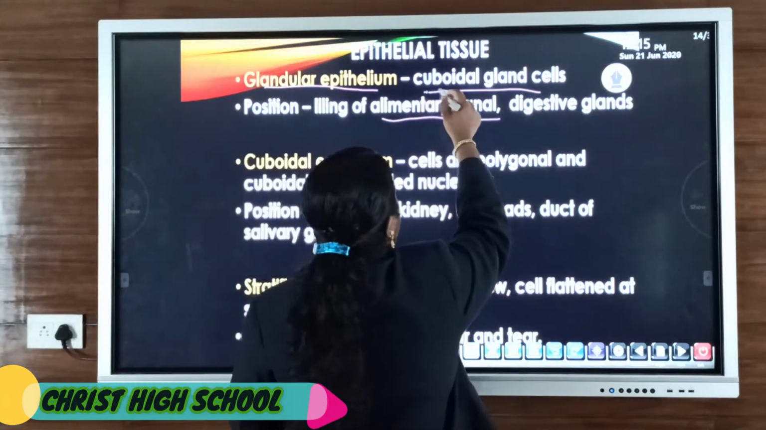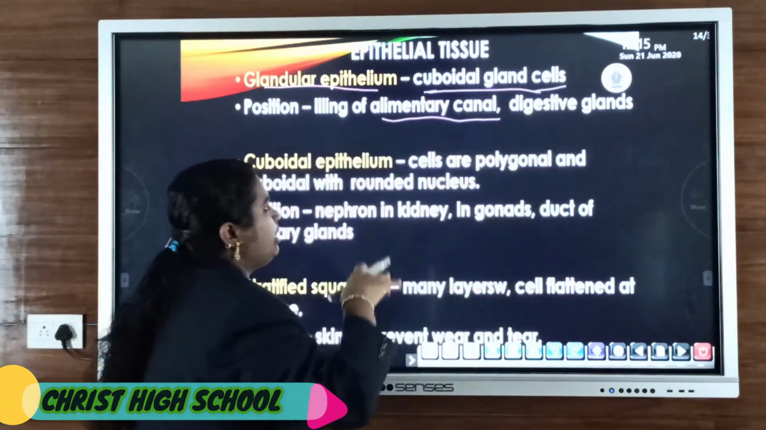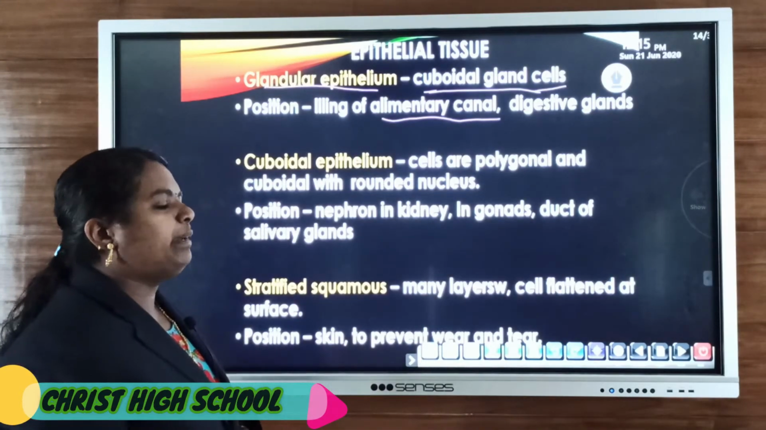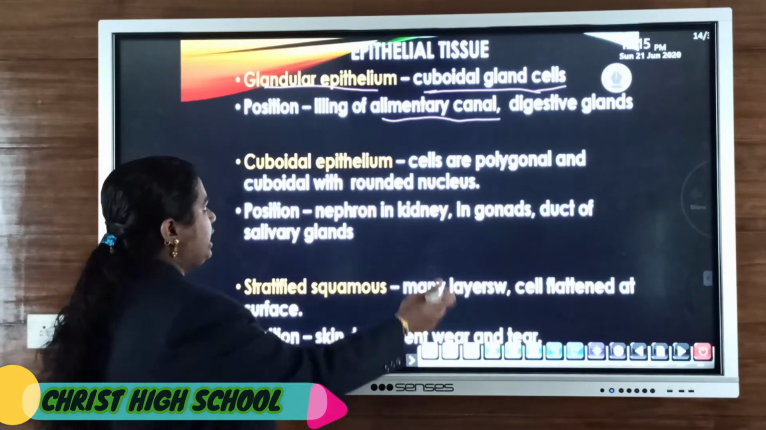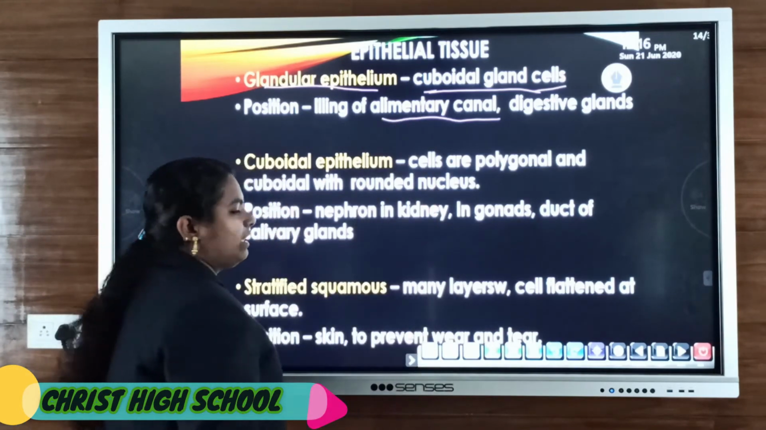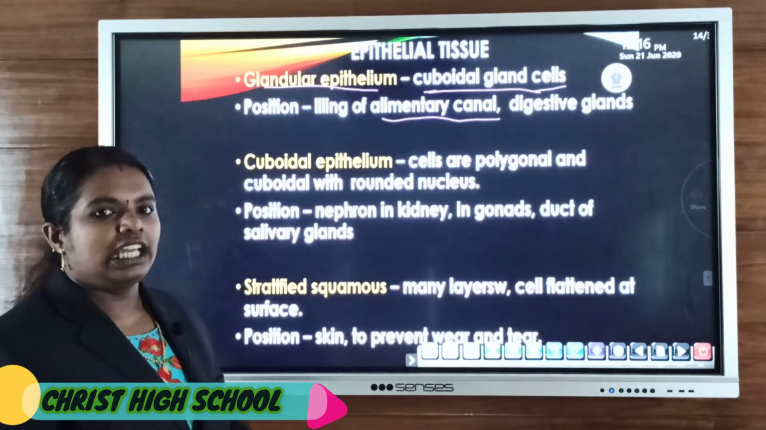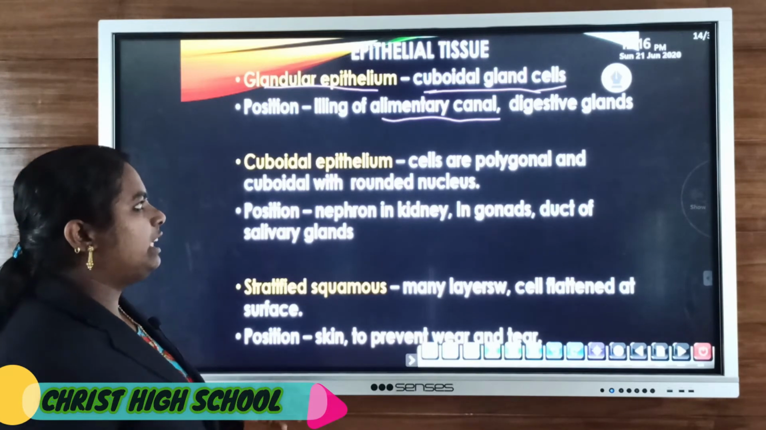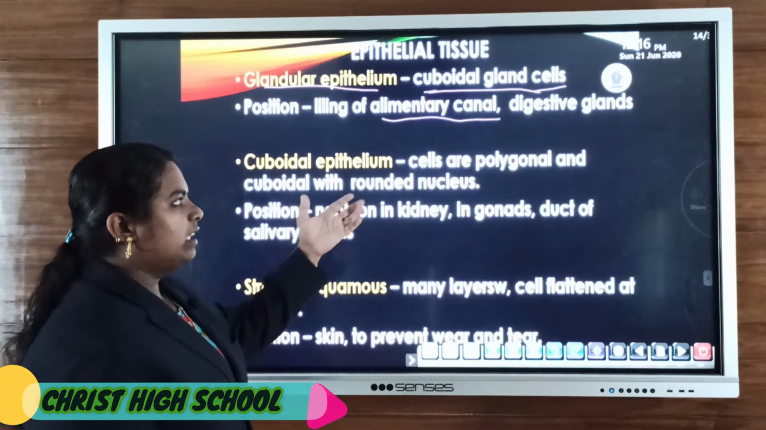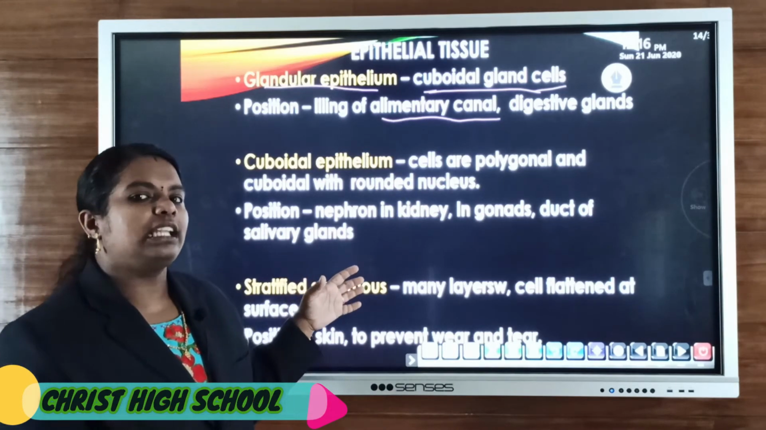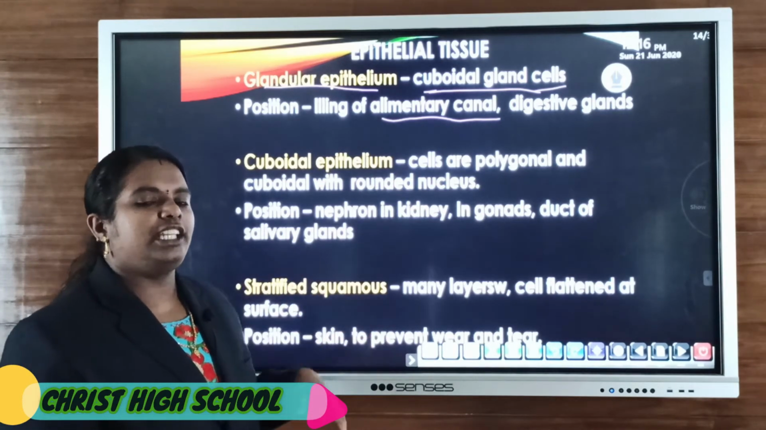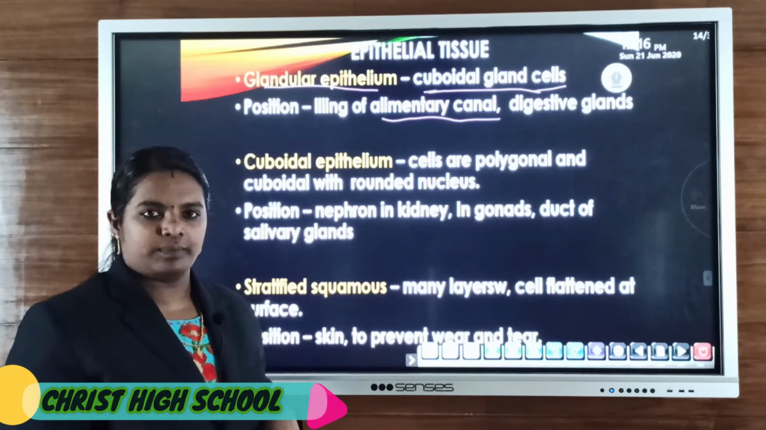So cuboidal gland cells, that means their shape is also cube-like, and they are mainly present in the glands. Then the location: the lining of the alimentary canal or the digestive tract, because the digestive tract contains different glands. They are mainly located in digestive glands as well as in the lining of the alimentary canal.